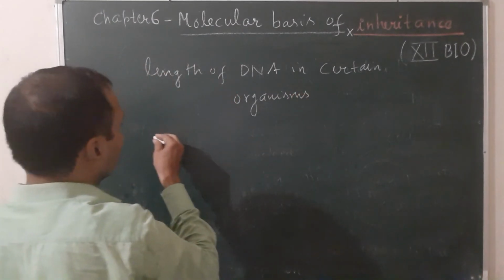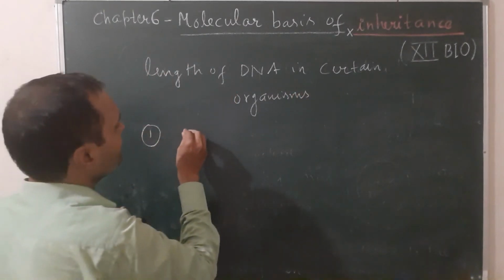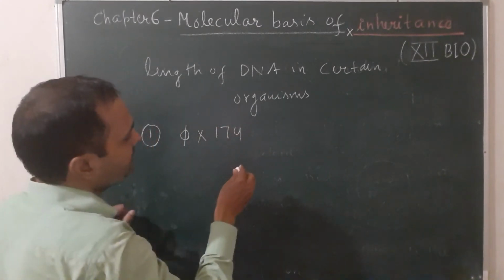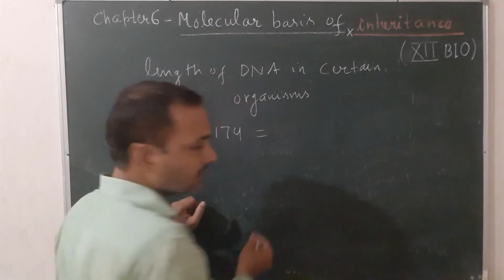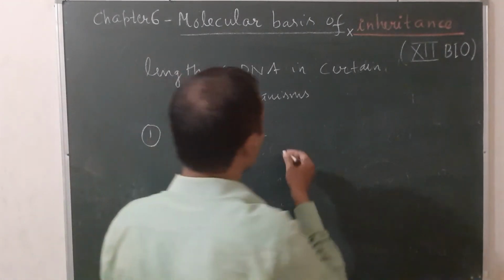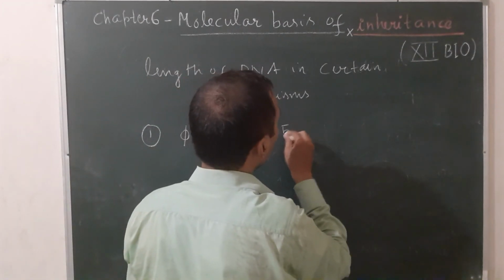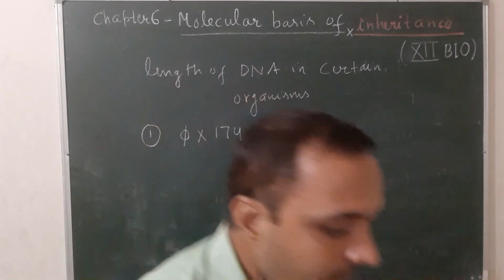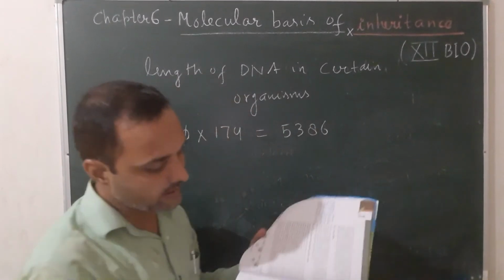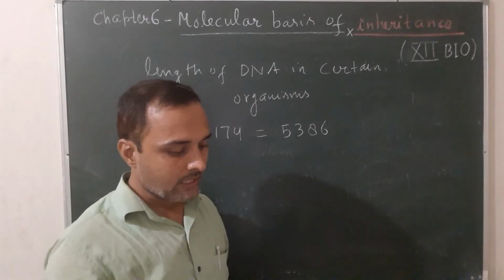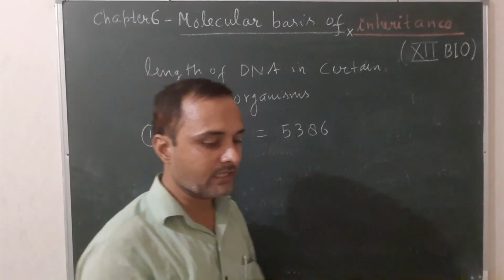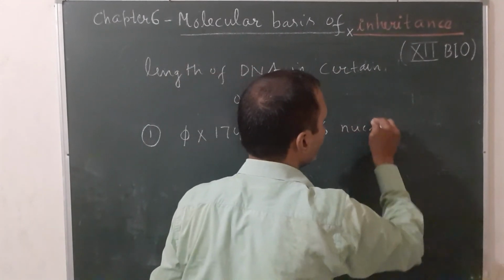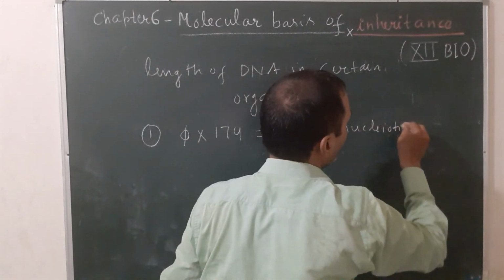In total 4 are given. The first one is in case of virus, 5174. It has single stranded DNA and the length of the DNA is 5386 nucleotides. Nucleotides I will explain later.